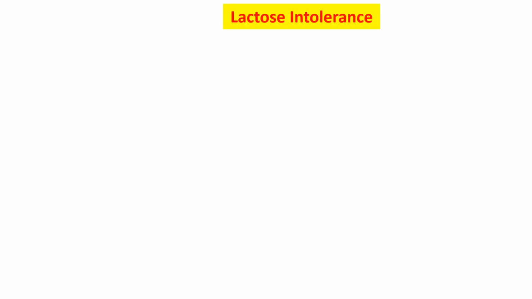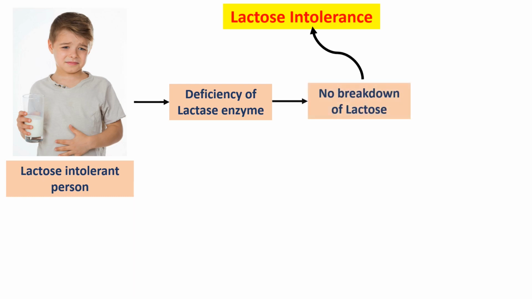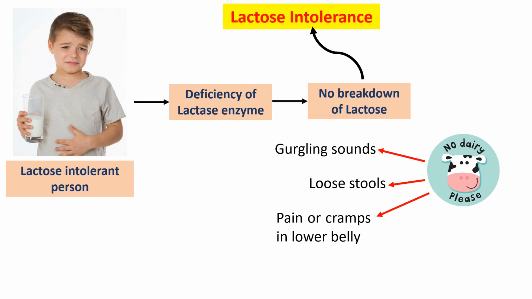Now what is lactose intolerance? People with lactose intolerance are unable to fully digest the lactose sugar present in milk and milk products. Lactose intolerance is usually caused by a deficiency of lactase enzyme in the body. So if there is no lactase enzyme in the body, then lactose sugar is not metabolized properly, which causes unpleasant symptoms after ingestion of milk and milk products.